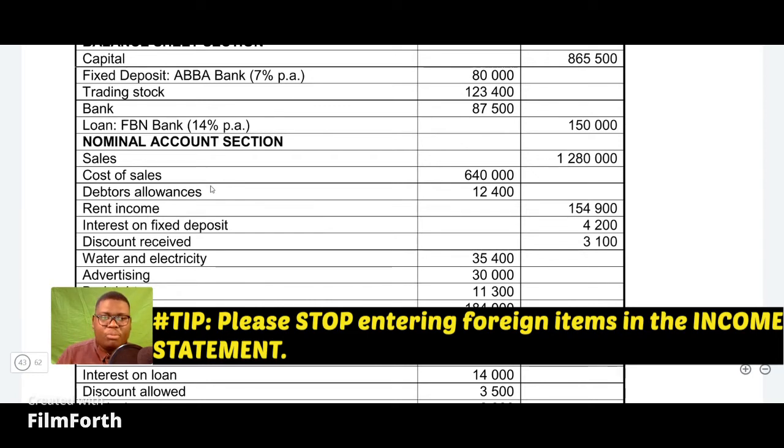Do not mix. If you do that, you're going to get a negative marking of about 1 mark or 2 marks for putting foreign items in your income statement. So please avoid doing that. So let's start with what we're given.